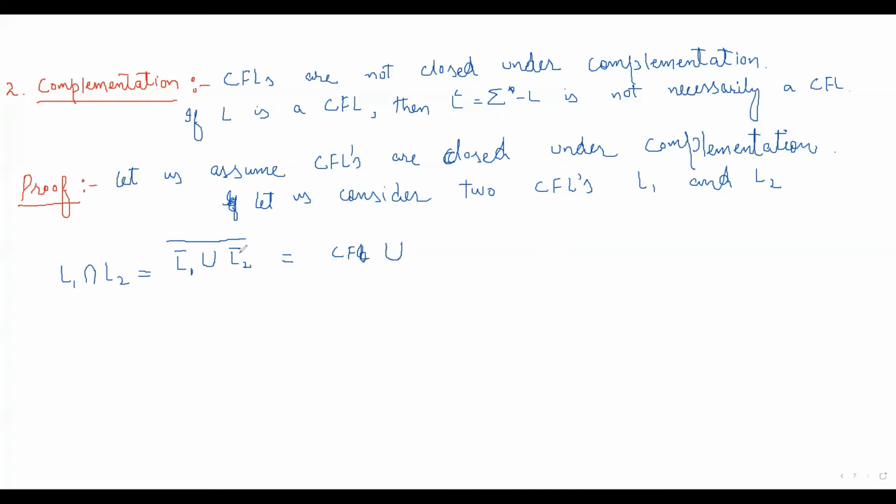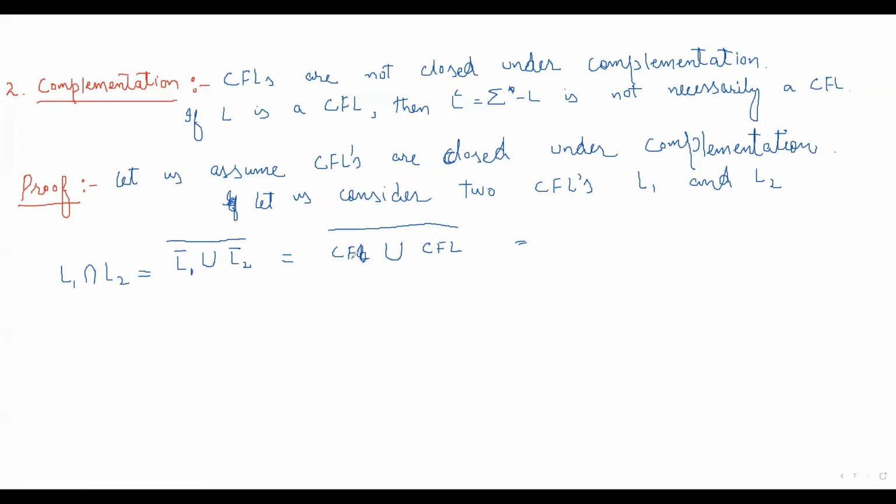What is this L2 complement? L2 is a context-free language, and we have assumed that they are closed under complementation. So L2 complement is also a context-free language. Now we have context-free language union context-free language. The union of two context-free languages is also a context-free language. Why? Because context-free languages are closed under union.